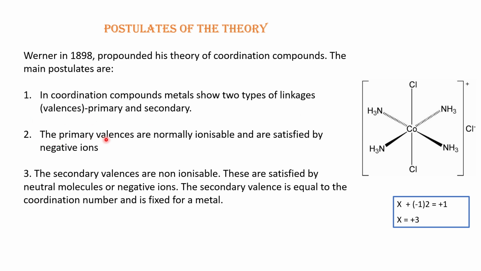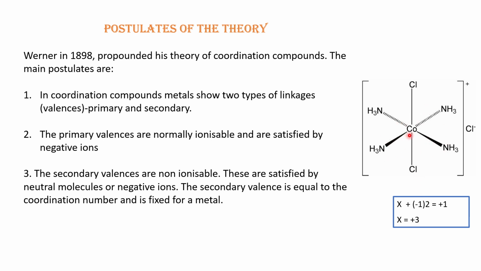Primary valencies will be satisfied by negative ions, in this case chloride ions, and secondary valencies are generally not ionizable and will be satisfied by both neutral and anionic ligands which are directly attached by coordinate covalent bonds to the metal ion. And why are they not ionizable? Because they are making covalent bonds. So this bond will not easily break when you dissolve this complex in water.